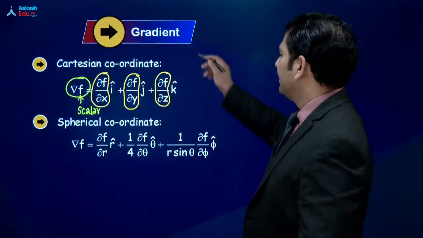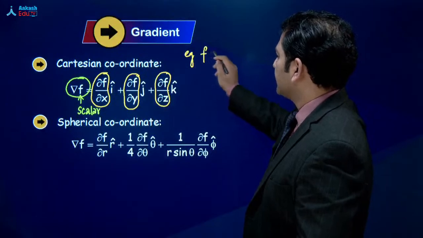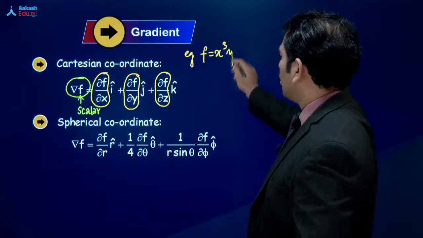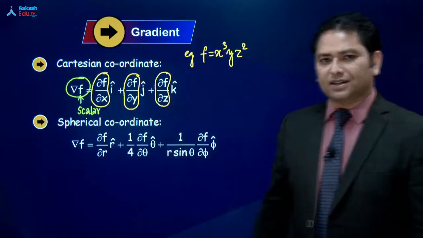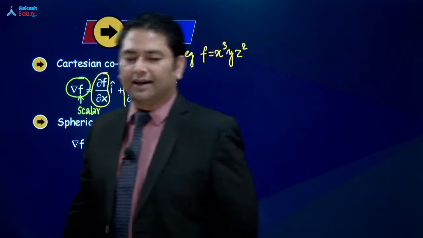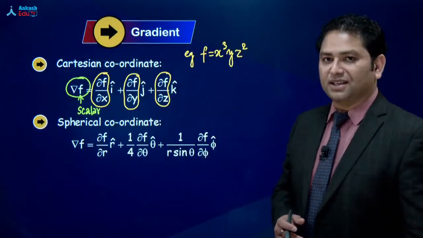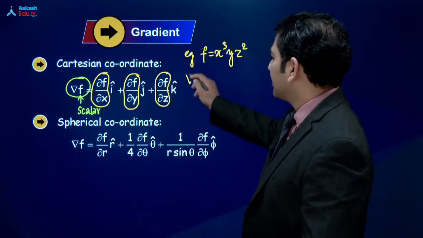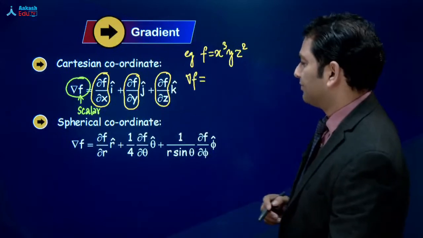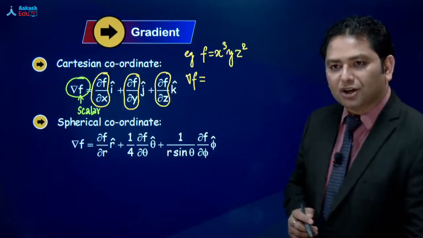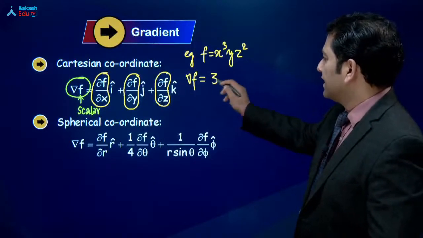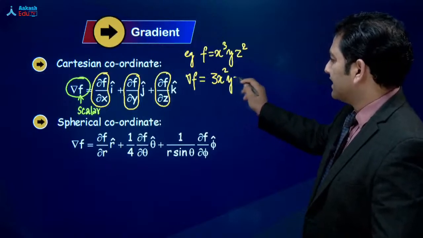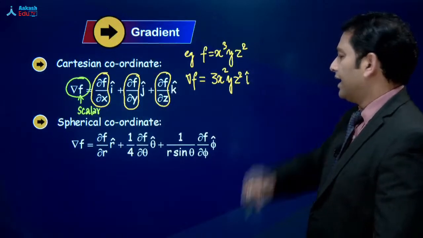Let's take an example. Let me say that the function is x cube y z square. This is the given function. कोई एक scalar function है. It really doesn't matter कि वो क्या है, but what really matters is that this given function is a scalar quantity. Now I would like to calculate the gradient of this function. तो पहली चीज, partial derivative of f with respect to x. So this comes as 3x square yz square, और साथ में लिखेंगे I cap.